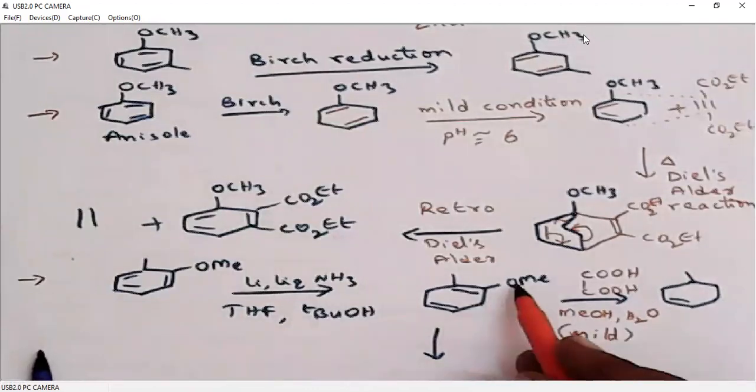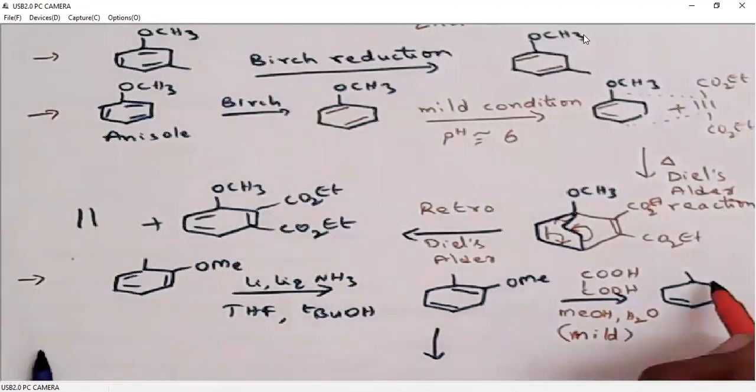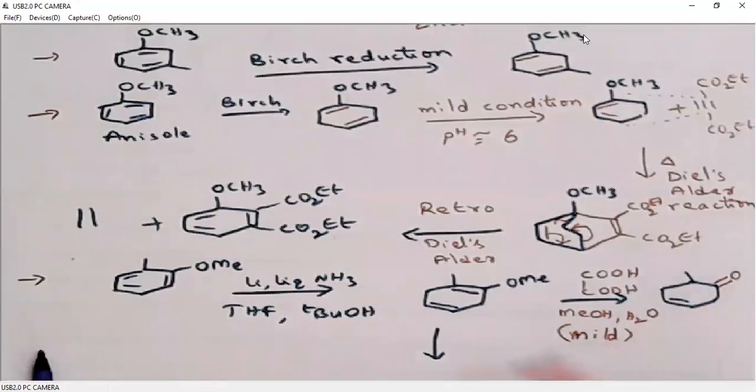It generates an enol, which can be tautomerized to the corresponding carbonyl. So under oxalic acid conditions, the vinyl methyl ether hydrolyzes to generate an enol, that means OH here.